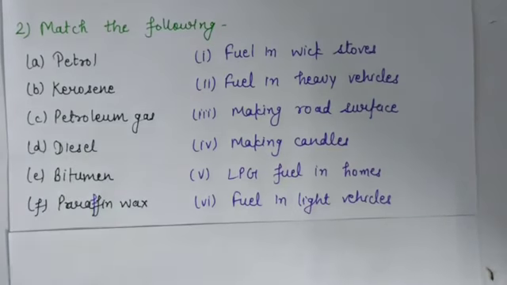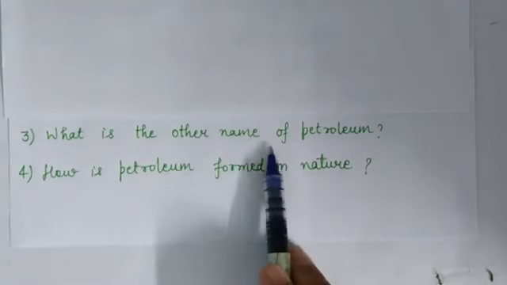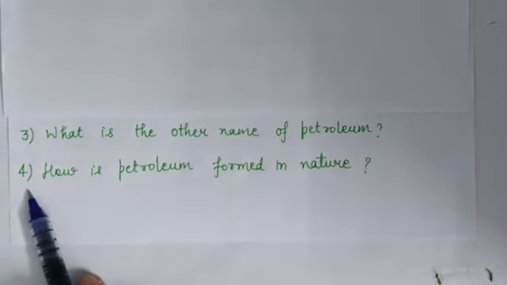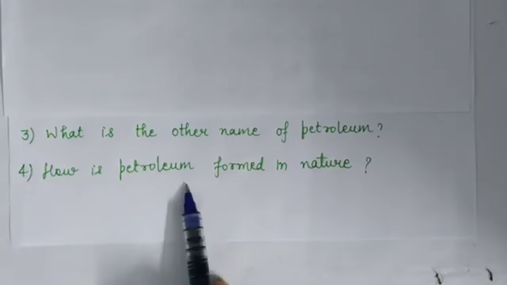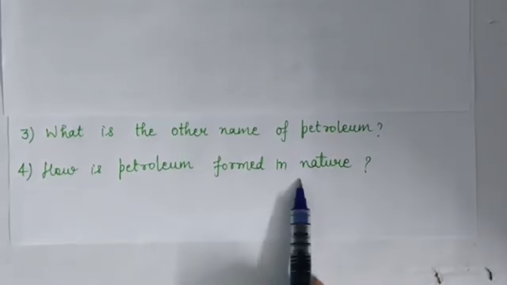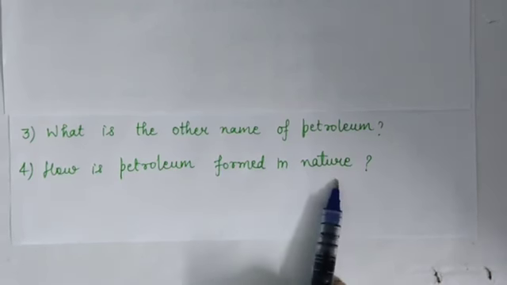Okay. Question number 3 is what is the other name of petroleum? Next question is how is petroleum formed in nature? Means you have to write the formation of petroleum. Okay. So these are 4 questions you have to do in your fair notebook today.